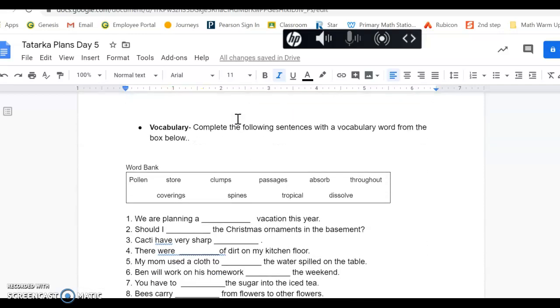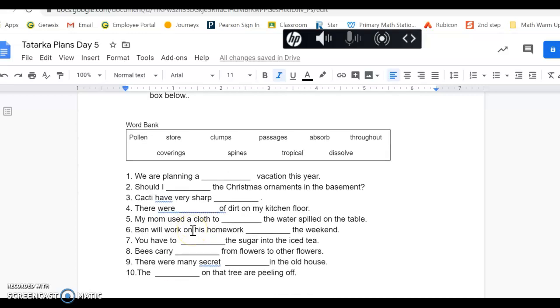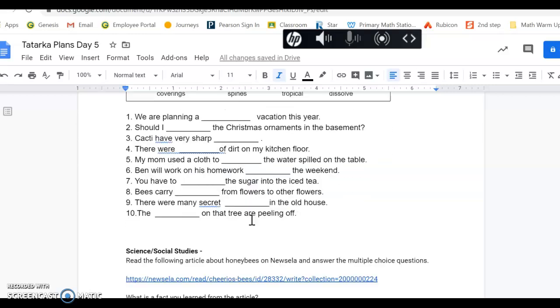The next thing you're going to do is vocabulary. So same words, we've got the words up in the box. You're going to fill in the words on the blanks, or you can type them in. There's 10 words, so you're using each word only once.